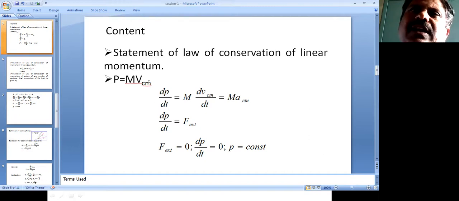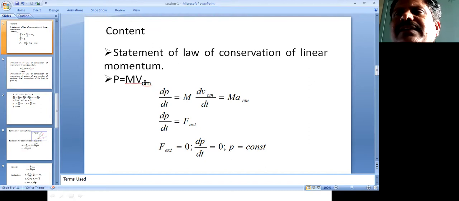Before that, you should know the meaning of center of mass. Whenever a system consists of a large number of particles, it is difficult to specify the velocity of the individual particles.